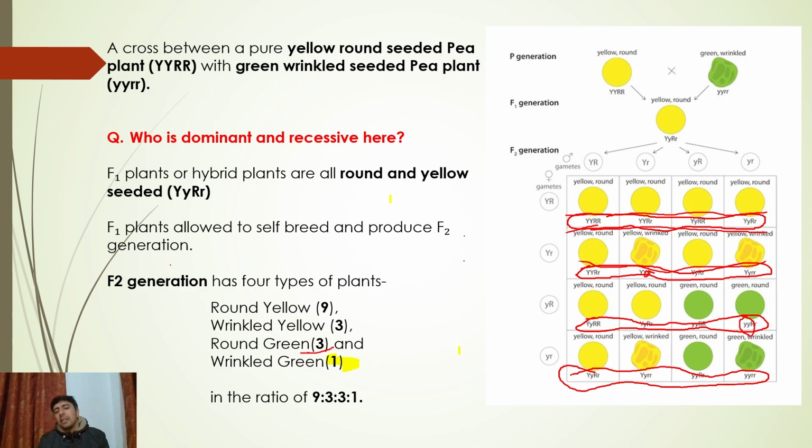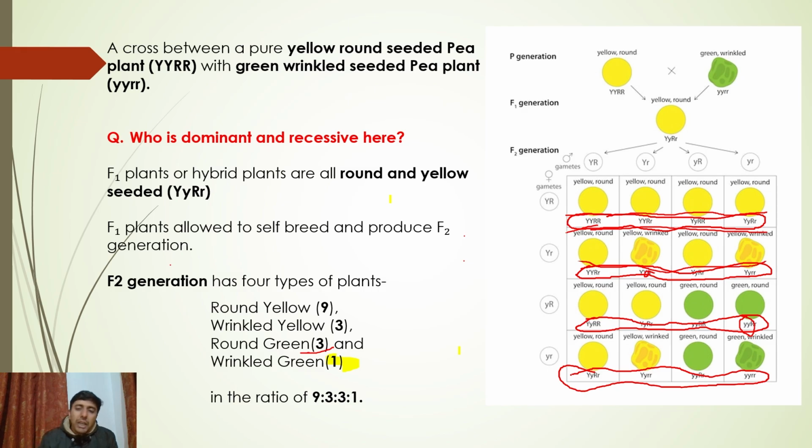तो मैंने बता दिया that it's 9:3:3:1 in case of a dihybrid cross. Remember this. In case of monohybrid cross, it is 3:1. But in case of dihybrid cross, the phenotypic ratio is 9:3:3:1.